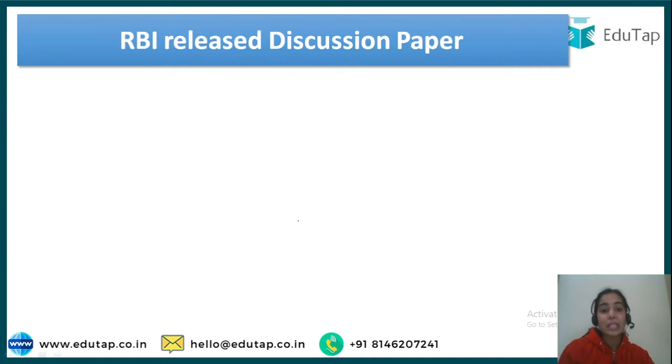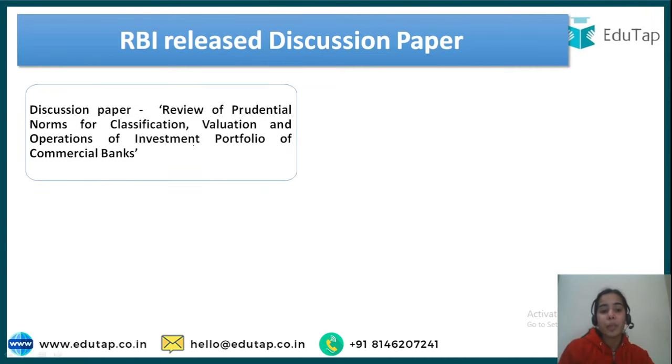So RBI has released the discussion paper, and it is titled Review of Prudential Norms for Classification, Valuation and Operations of the Investment Portfolio of Commercial Banks.